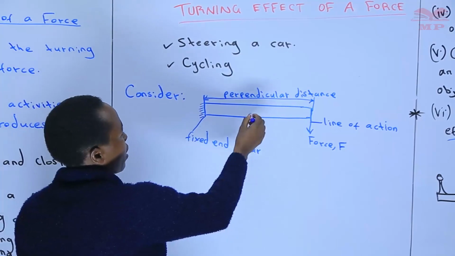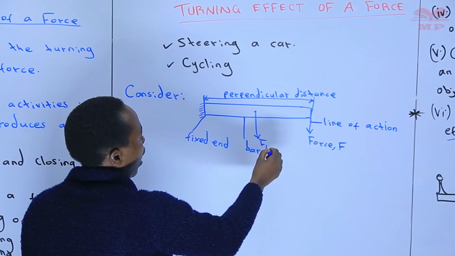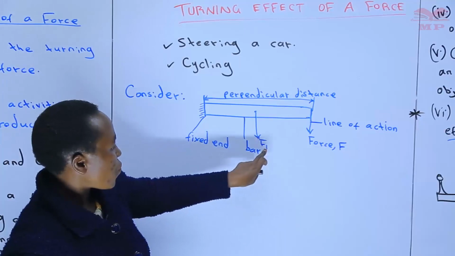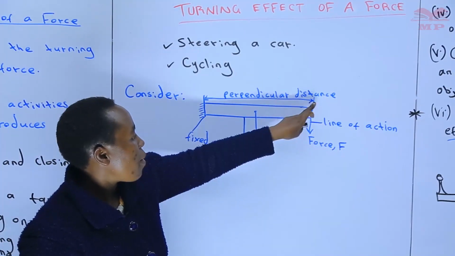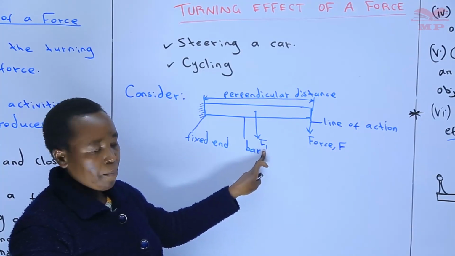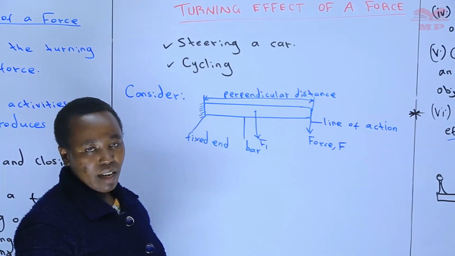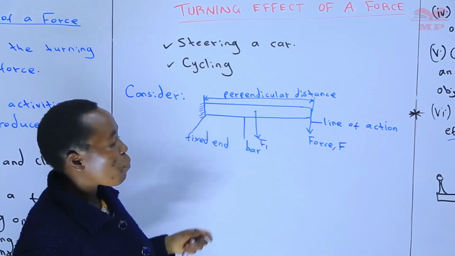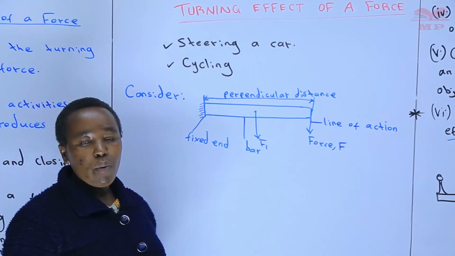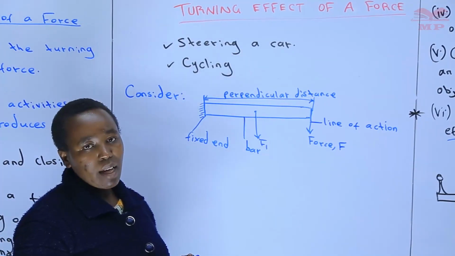So if a force is being applied, let's say at this point here we have a force F1, and here we have a force F. This force F will produce more turning than force F1. And therefore we can say that the more the distance, the more the turning. That's why when using a spanner, it's easier to use one which has a longer handle than one which has a shorter one.